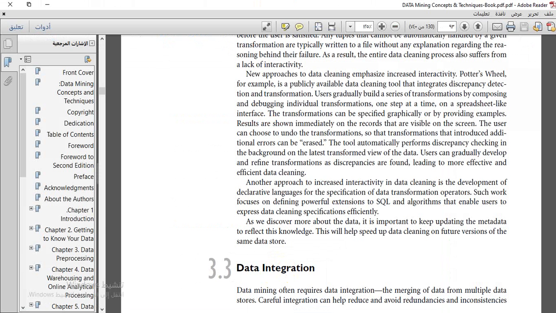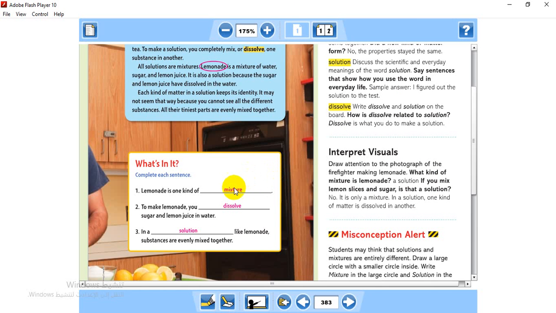If I open the book here, lemonade is one kind of mixture, and it's considered to be a solution. Why is it a solution? Because all the particles should be evenly mixed at the molecular level, something you can't see with your naked eye.